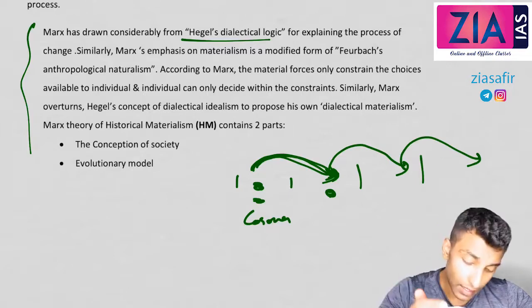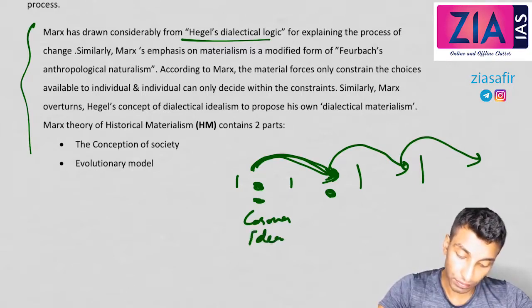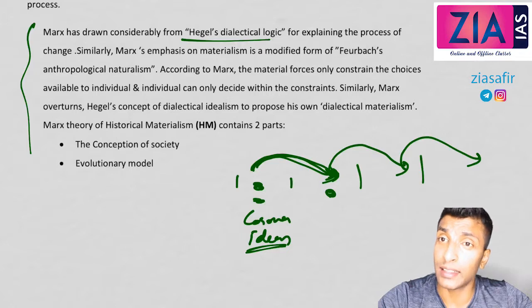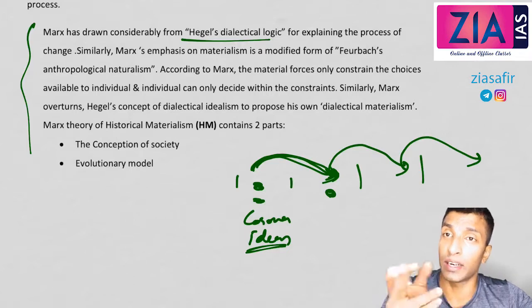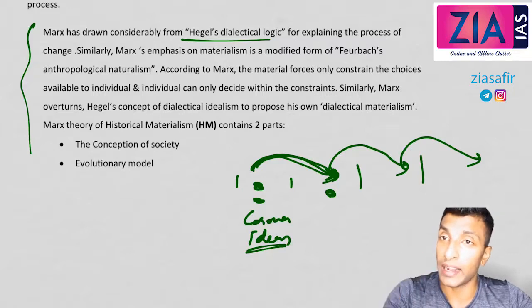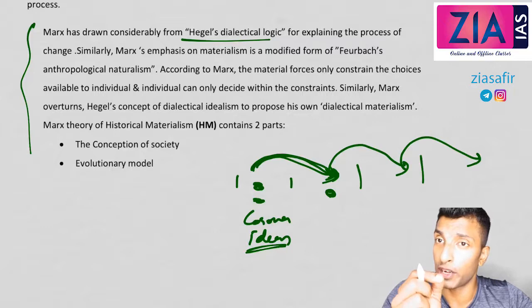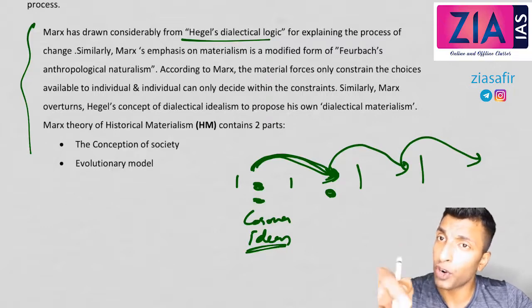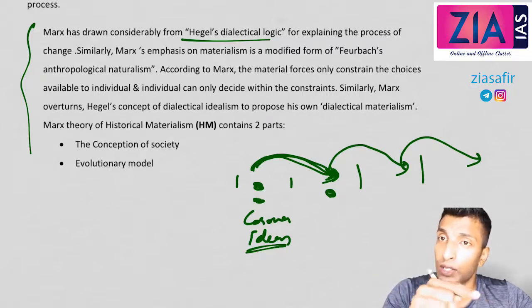What Marx says is, it is not the ideas. Rather, it is a change in material condition that will result in changes. Because change in material condition is what creates ideas according to Marx. If you remember, in the previous session we talked about economic infrastructure. And ideas fall where? In the superstructure. So who is shaping the superstructure? Economic infrastructure is shaping the superstructure.